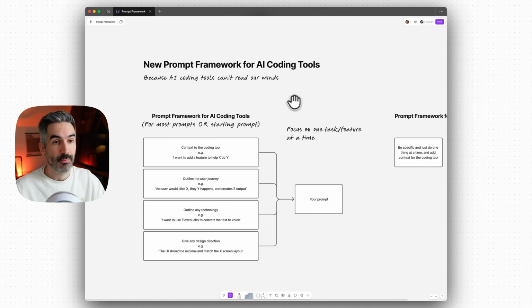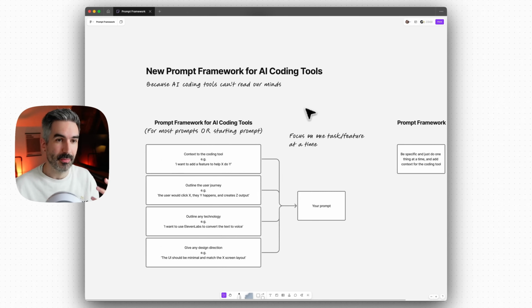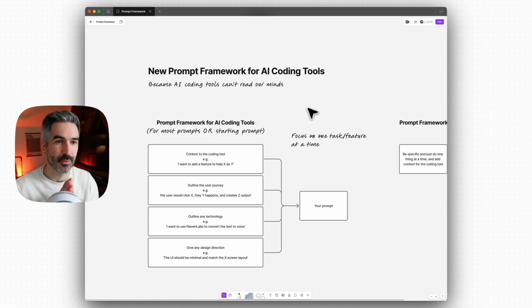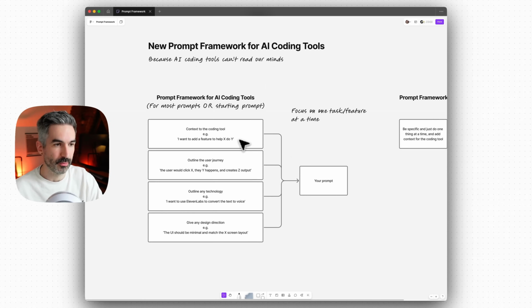So this is my prompt framework for building apps with AI tools, and the reason that the prompts matter so much when you're building apps with AI is because the more specific you are and the more information you give the AI coding tool, the better code it's going to write, and also the more related it's going to be to your project that you're building. I'm going to go through why this works in each of these four components here for your prompt to use in your AI tool.